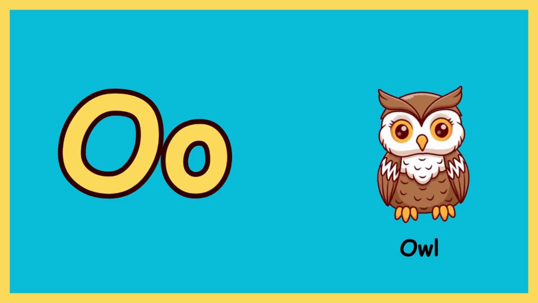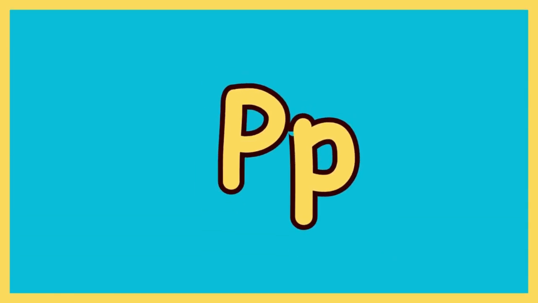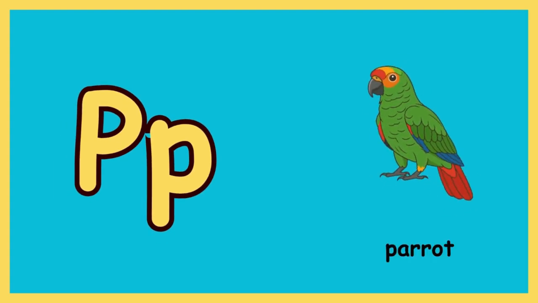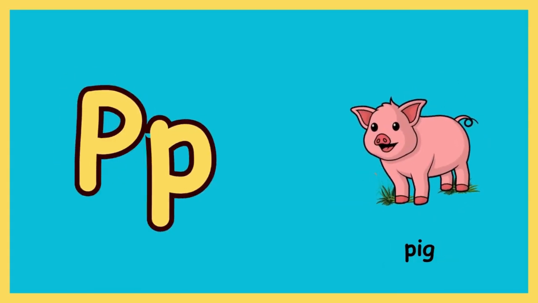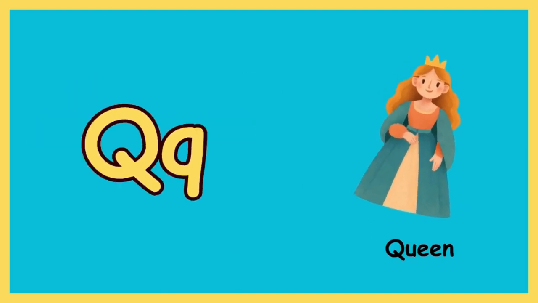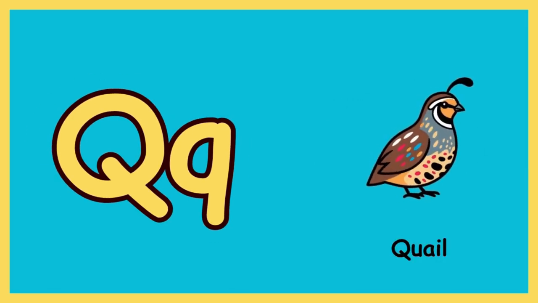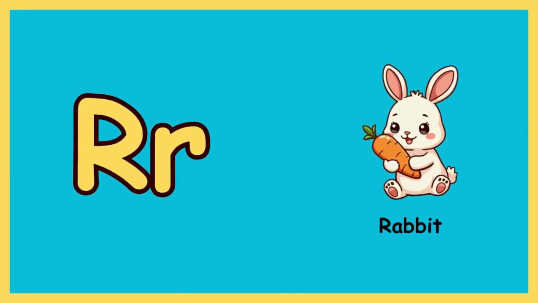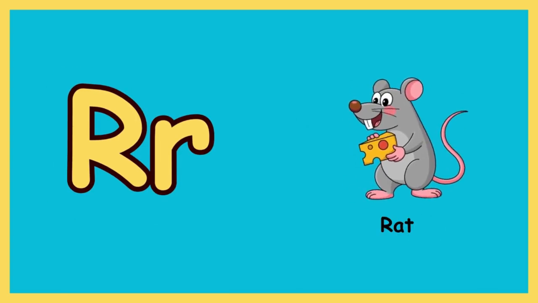O as in orange, O as in owl, O as in octopus. P, P as in parrot, P as in pigeon, P as in pig. Q, Qu as in queen, Qu as in quilt, Qu as in quail.